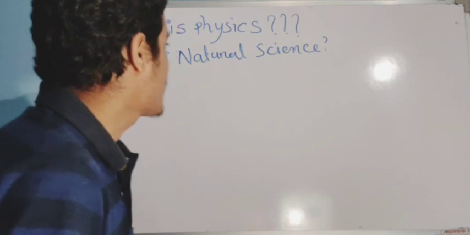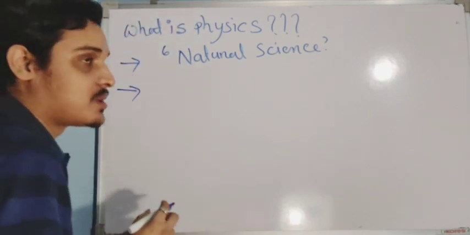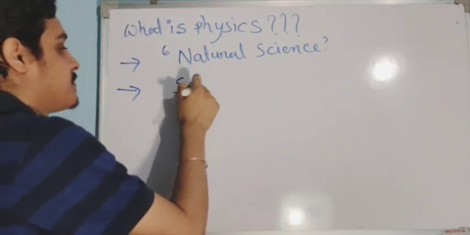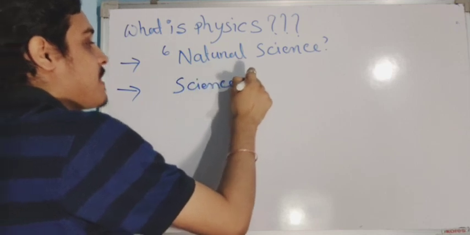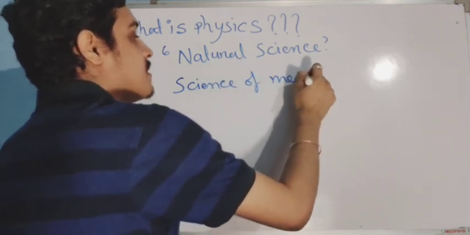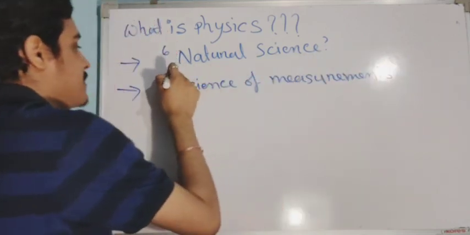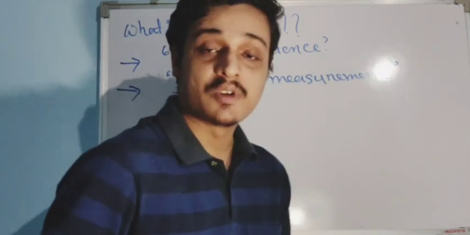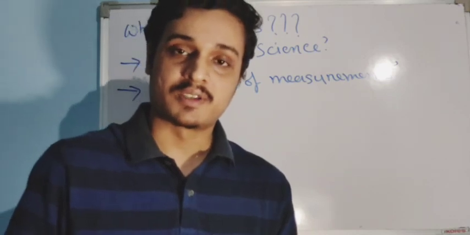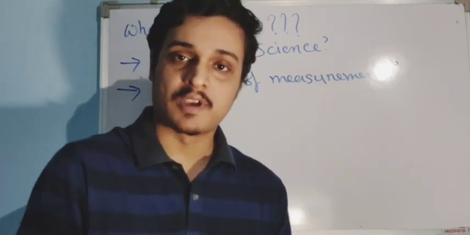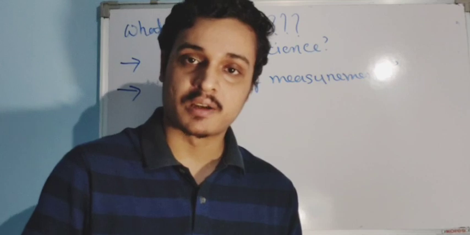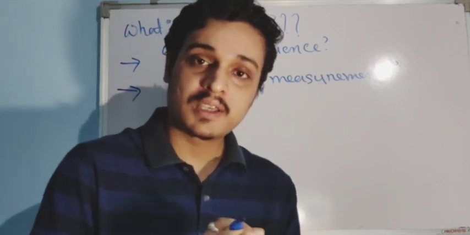It is sometimes also called the science of measurement. In physics we measure all the things that we discover: force, velocity, acceleration, pressure, moment of inertia, torque. All the things we have to measure.